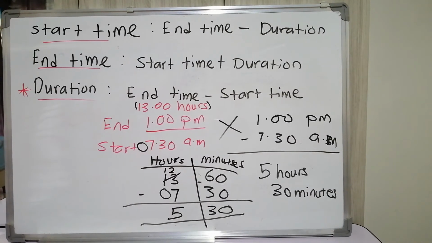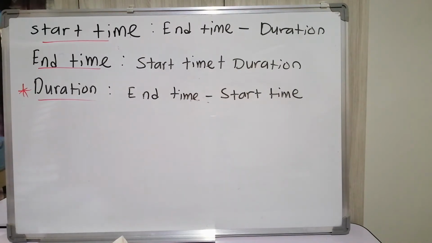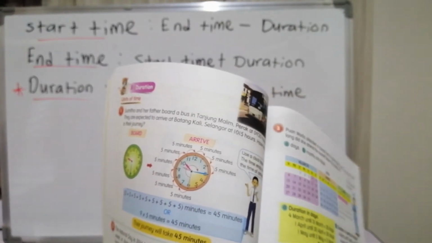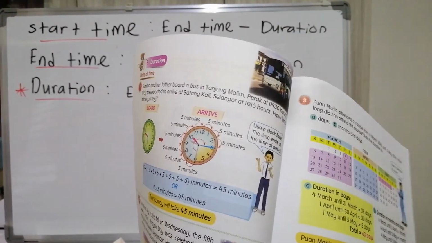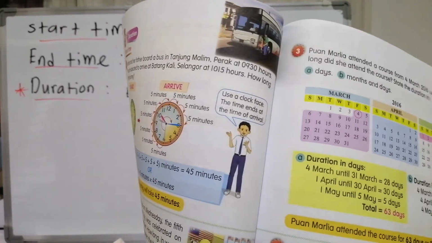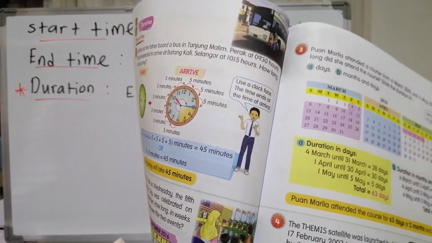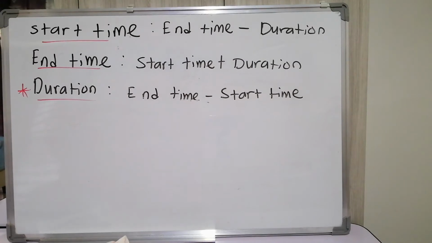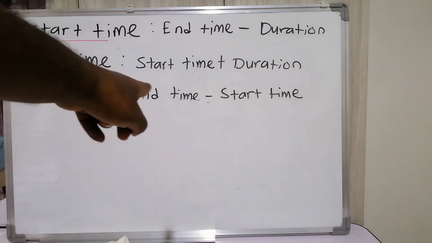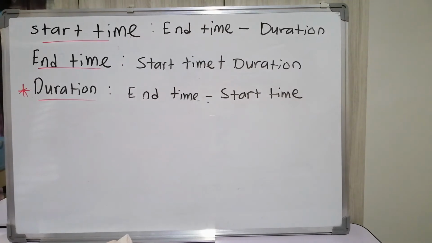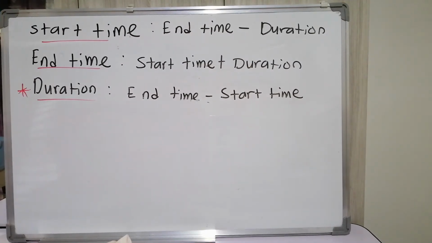Okay, students? If you see your textbook, question number 1: Sumita and her father boarded a bus in Tanjung Malim, Perak at 9:30 hours. They are expected to arrive at Batang Kali, Selangor at 10:15 hours. How long is the journey? This question is asking us to find the duration. So we have to find out the end time and the start time.